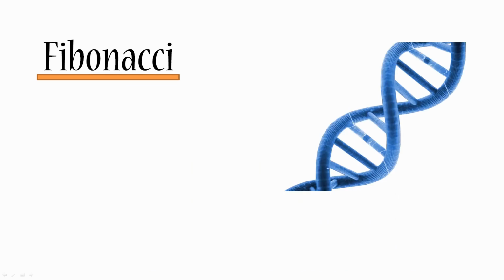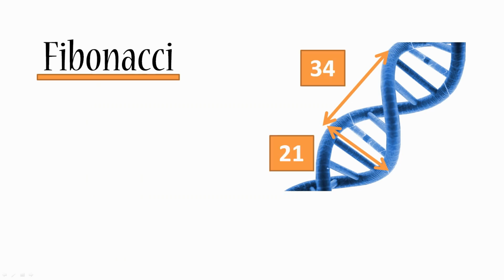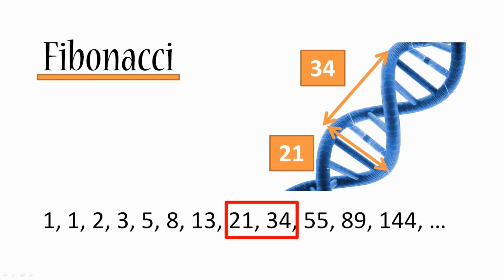Let's take one more example. Let's take the human DNA. And if we measure its width and its length, then they will be exactly 21 angstrom and 34 angstrom, where angstrom is a unit of measurement for various little things. And if you recall, 21 and 34 are actually in our Fibonacci sequence. A coincidence? Maybe. But that's quite a lot of coincidences.